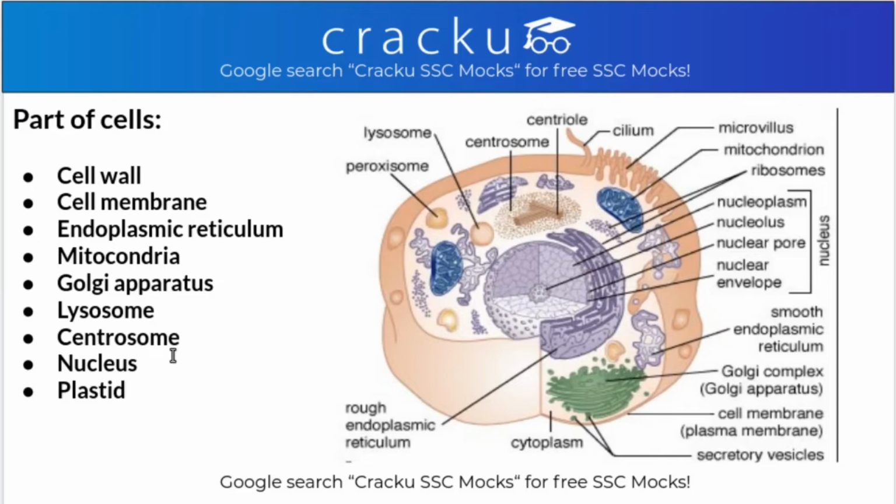So, this is the diagram of a cell. As you can see, this is lysosome, the suicidal bag, this is centrosome, and the T-shaped one is centriole. This is cilia, this is the nucleus with its parts, this is the nuclear envelope, that is nuclear membrane. This surrounding one is rough endoplasmic reticulum. This is the smooth endoplasmic reticulum. Why rough and smooth? As the rough one has ribosomes and the smooth one does not have ribosomes. This is the Golgi apparatus or the Golgi complex, and this is cytoplasm.